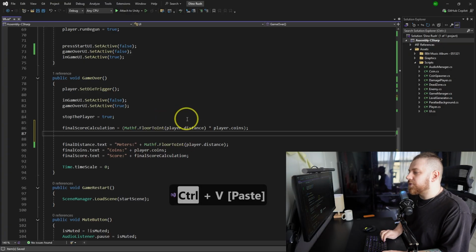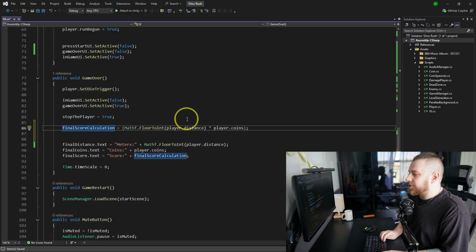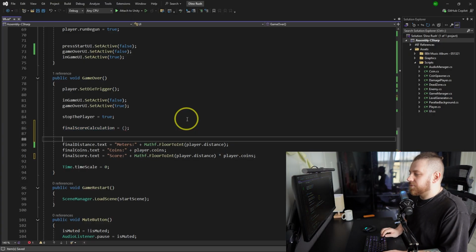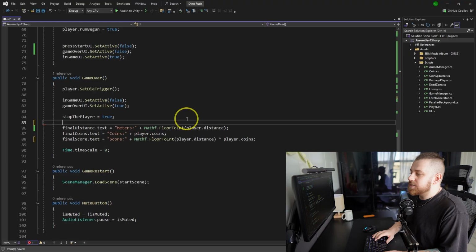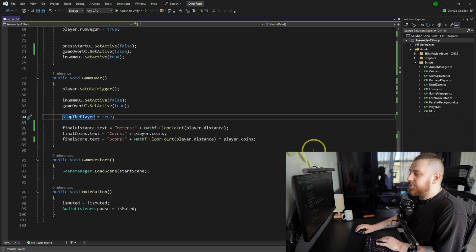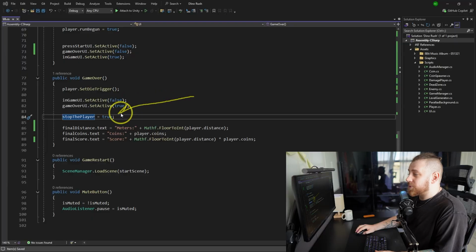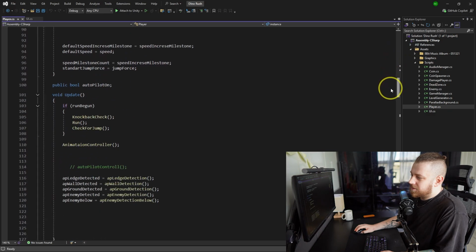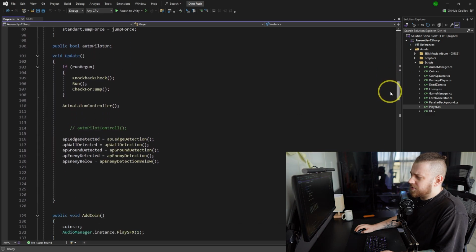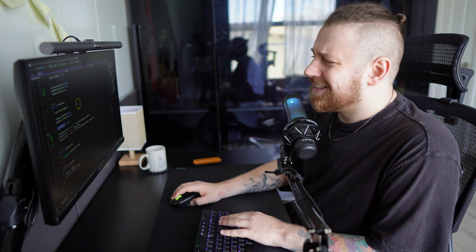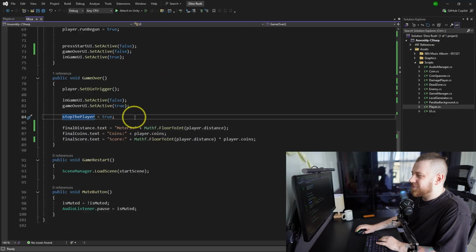And more to that, you don't really need a global variable for it. You can just do this over here, right? And the variable itself can be deleted as it is. Stop the player, I'm assuming, stops the player. And if the player checks this global variable somewhere in the Update, I'm gonna be really angry at myself. Oh, this also, oh my God. Okay. Yeah, so let's say this is fine, right?